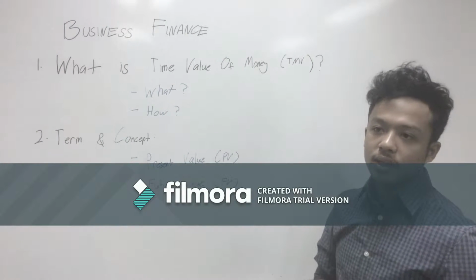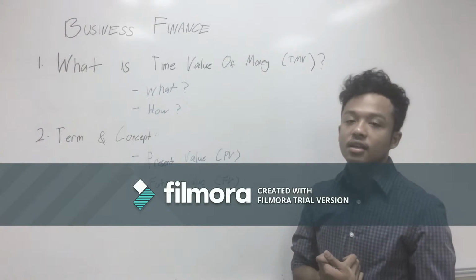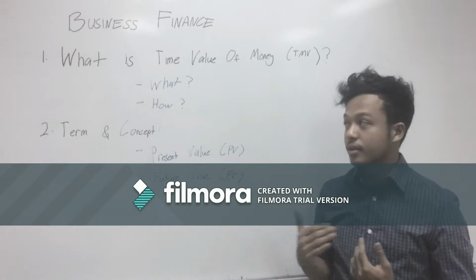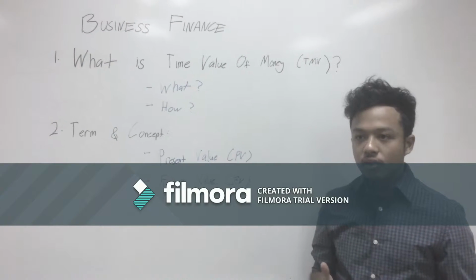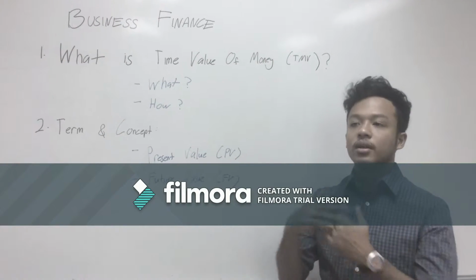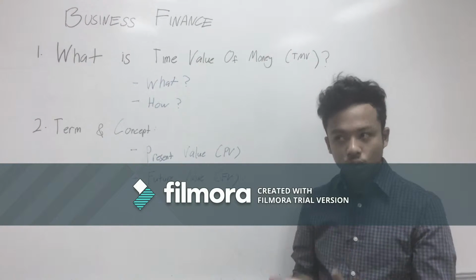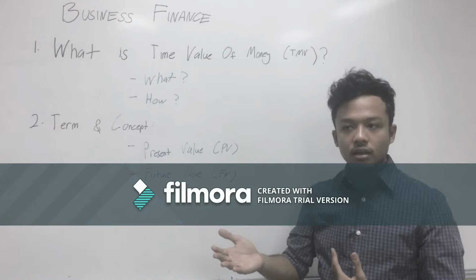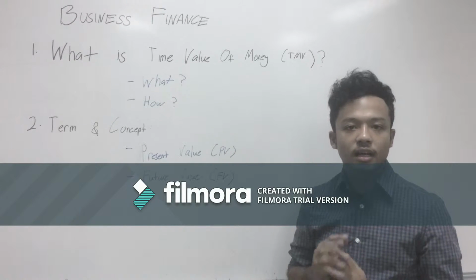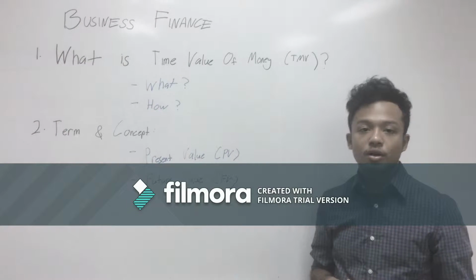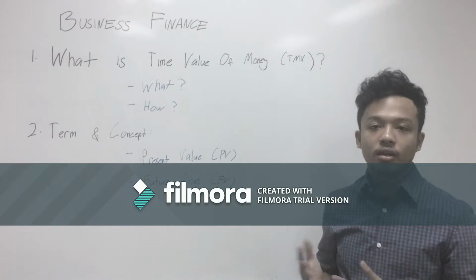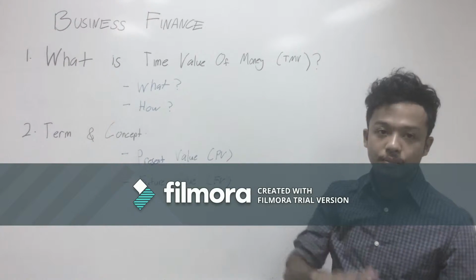Firstly, what is time value of money? Money is changing its value from time to time. For example, 1 million today doesn't necessarily mean 1 million in the future. For example, with 1 million today I can buy 2 cars, but 2 years later, 1 million doesn't necessarily buy 2 cars. That is because money has inflation and all other factors. So that is how it happened.